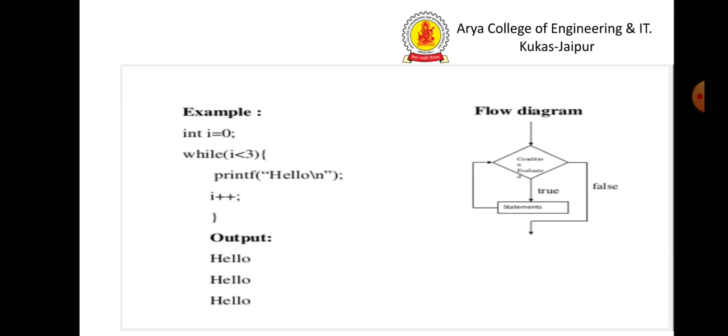So the while loop terminates, and the output is here that we have printed hello 3 times for i equal to 0, i equal to 1 and i equal to 2.